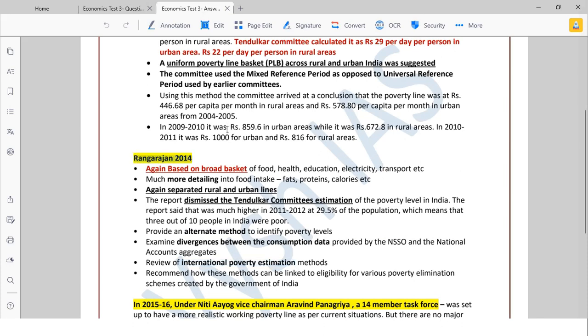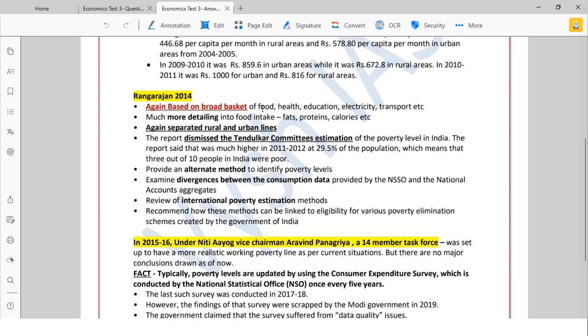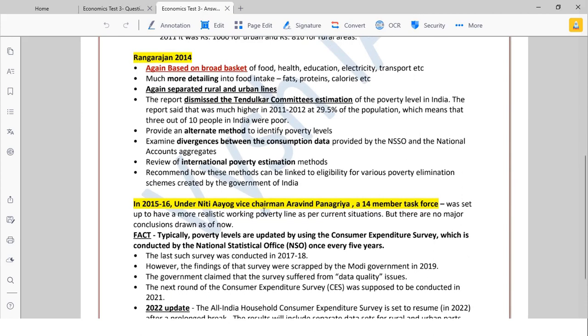So like this, slight differences, this is what you have to point out in the exam hall also. What are the different types of differences? There you don't have to worry about values like 899 and all, you don't have to learn them by heart. You have to understand the basics. Then in 2015-16, under NITI Aayog Vice Chairman Arvind, a 14-member task force was set up for a more realistic working poverty line as per the current situation, but no proper conclusions were drawn.